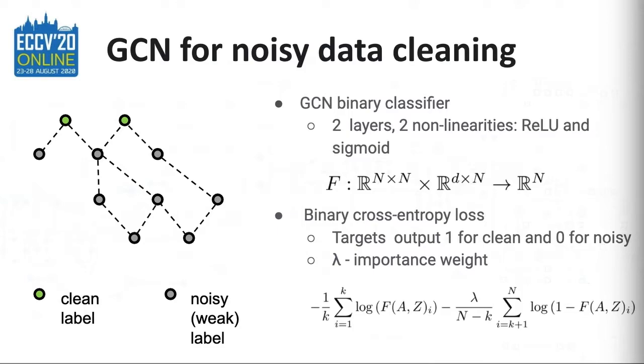We train this GCN with a binary cross-entropy loss as shown here. The left term is for the k clean examples and it pushes their output to be 1. The right term is for the n-k noisy examples and it pushes their output to be 0. Lambda is a hyperparameter which we call the importance weight. If lambda is high, the weights for the additional noisy images are more likely to be 0. As we reduce lambda, this constraint will be more relaxed and the images that are connected to the clean examples will still get high weights.